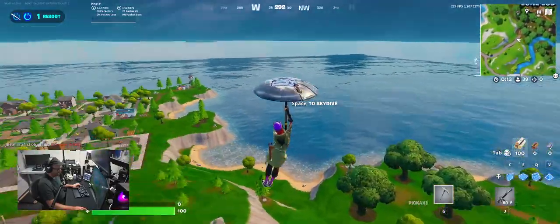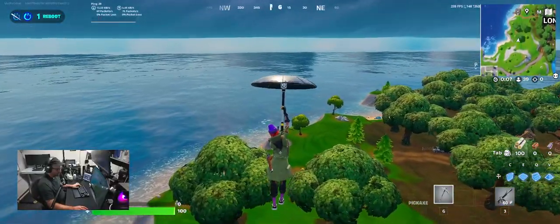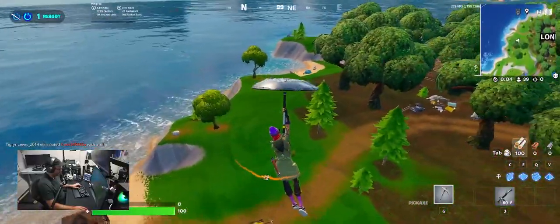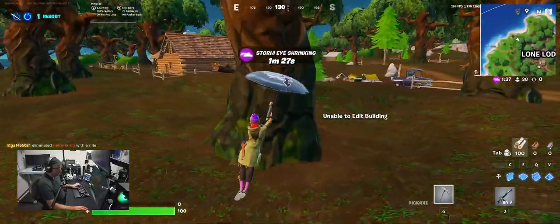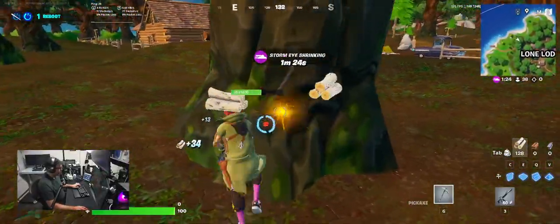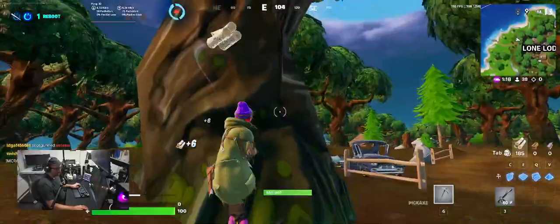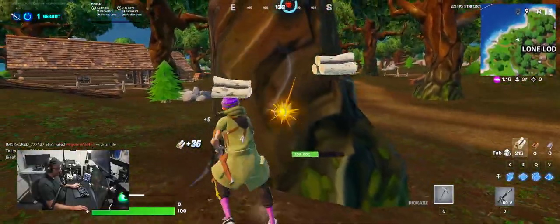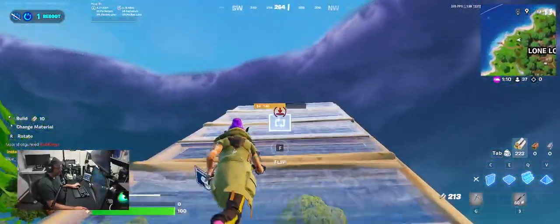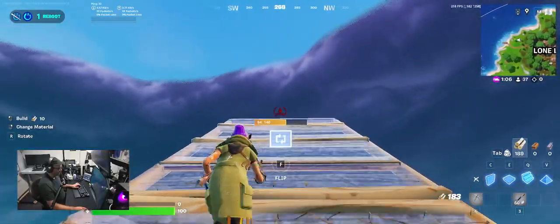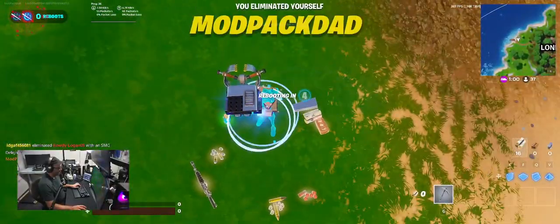I could just go farm some mats and ramp up and die somewhere. So I'm gonna go out on the edge here and try to farm some mats and fall to my death. I could also, if I find a rocket launcher or something, blow myself up so we could see what that death code is. All right, so I should actually have more than enough mats now to die. How high do you think? I don't actually know how high I need to be to die. Whoops. Let's see if that's enough. Okay, there we go. Sweet.